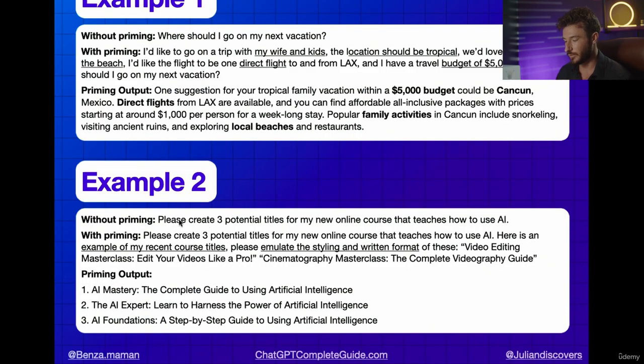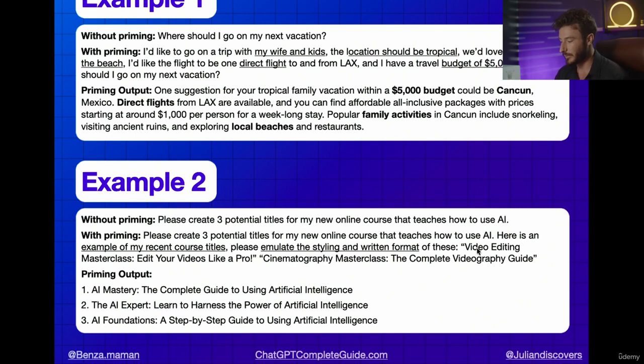Now, the next example, without priming, the question was, please create 3 potential titles for my new online course that teaches how to use AI. Now, I'm going to get an extremely generic response, but what I did instead to craft a better output was this. Please create 3 potential titles for my new online course that teaches people how to use AI. Here's an example of my recent course titles. Please emulate the style and written format of these.